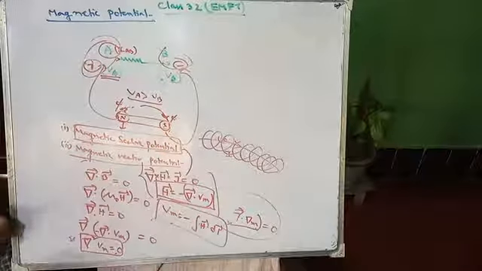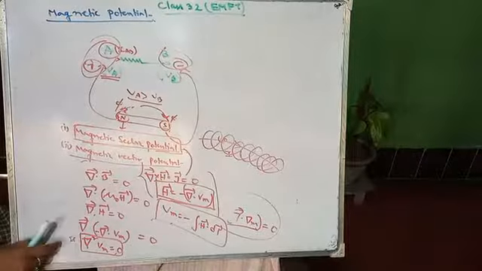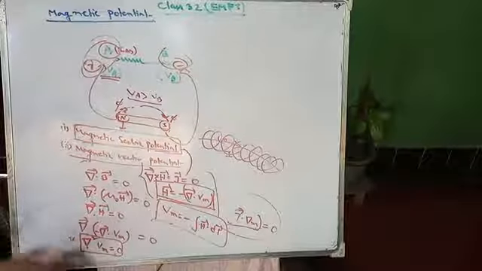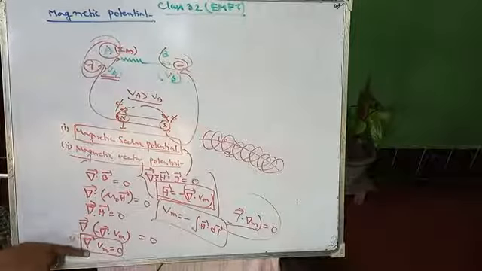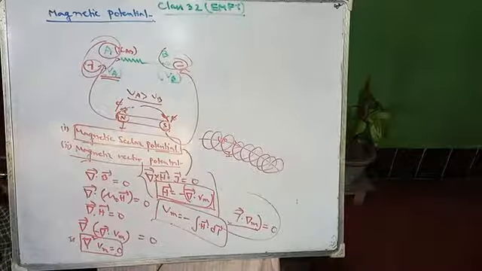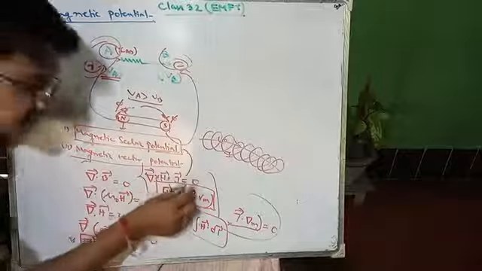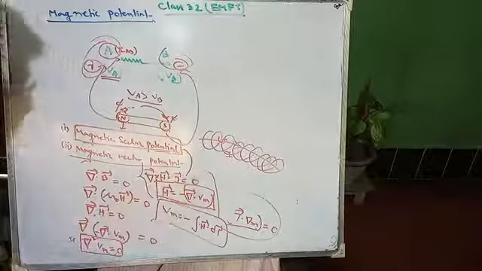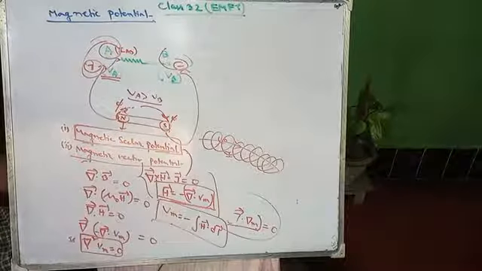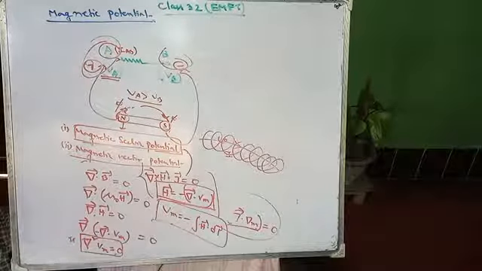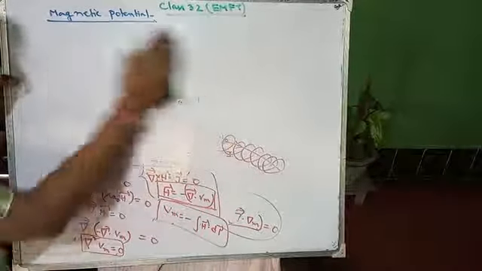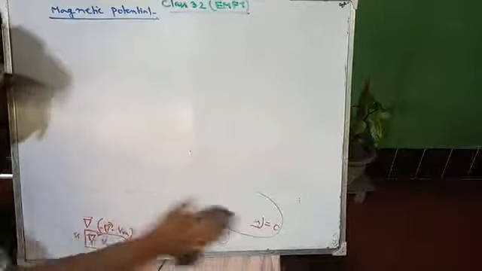Okay, so this equation shows the magnetic scalar potential satisfies the Laplace equation in a source free region. That means when J, the current density, equals 0, there is no current density. So for a source free region, the magnetic scalar potential only exists. Okay, so magnetic scalar potential is completed. Now I will move into the magnetic vector potential.